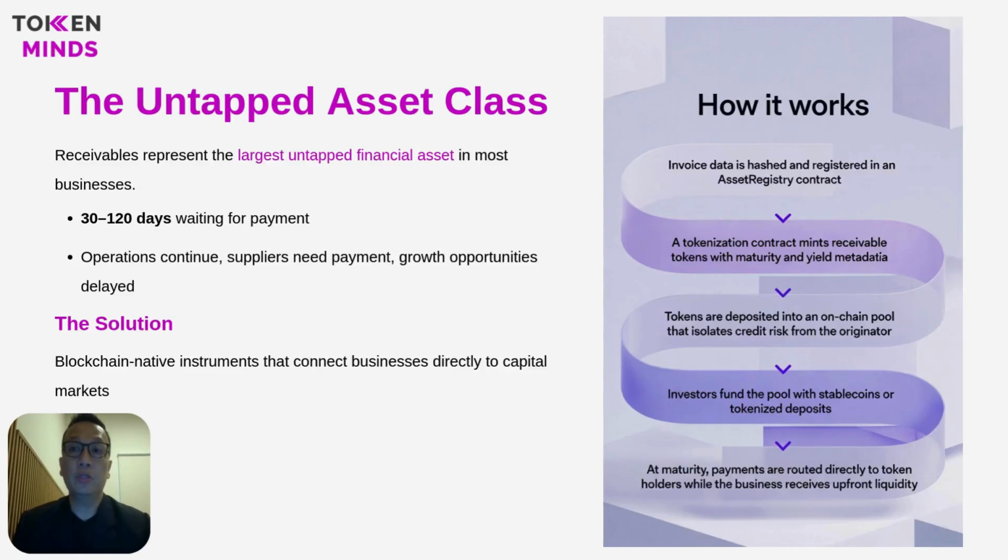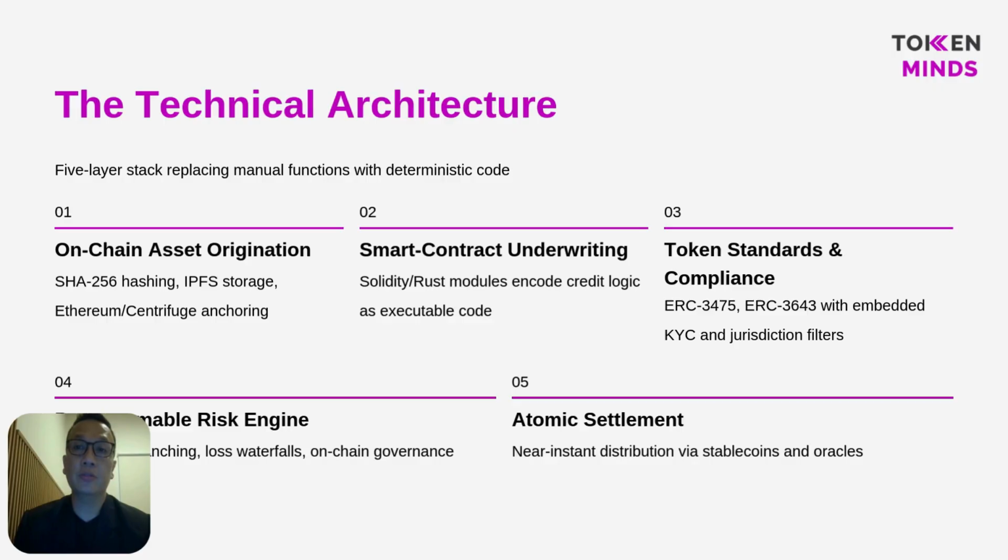Receivables are one of the largest financial assets most companies own, yet they remain locked in payment cycles that slow growth. Operations continue, suppliers must be paid, and expansion opportunities wait while cash is tied up in outstanding invoices. Tokenization changes this dynamic by turning future cash flow into immediate liquidity through blockchain based financial rails.